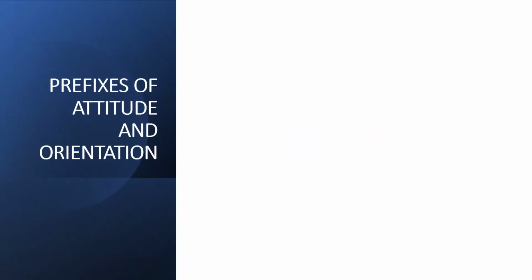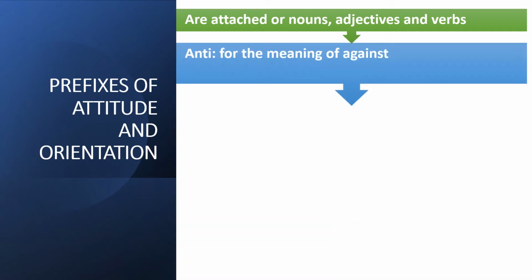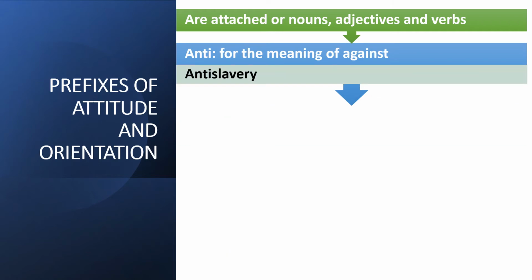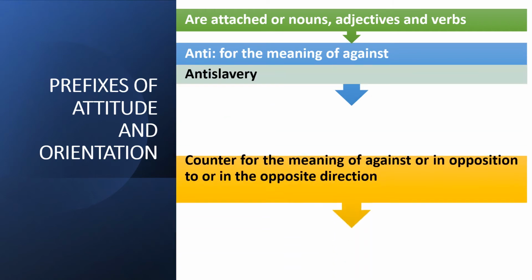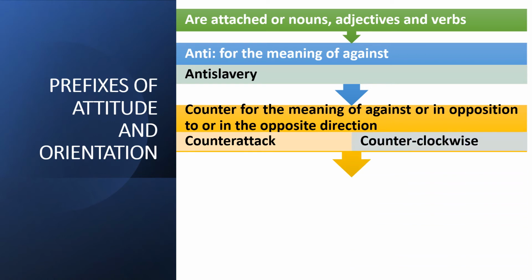We use prefixes for the meaning of attitude and orientation, and most of these prefixes are attached to nouns, adjectives and verbs. For example, anti, which gives us the meaning of against, like in anti-slavery, and counter, which also gives us the meaning of against or in opposition to something, or in the opposite direction of something, like counter attack or counter clockwise.